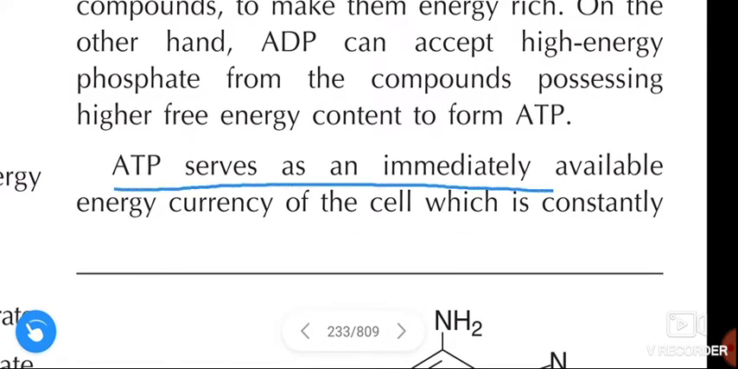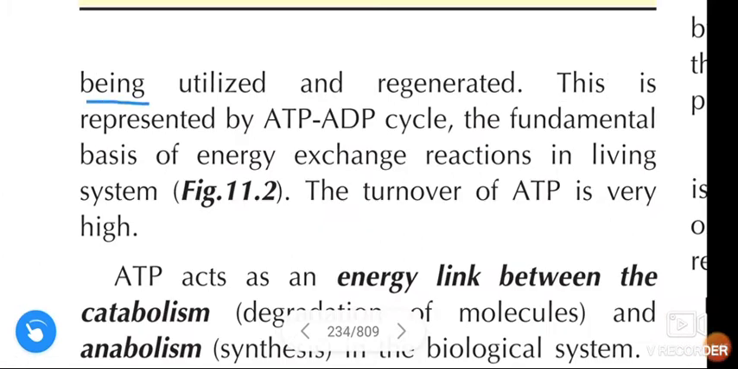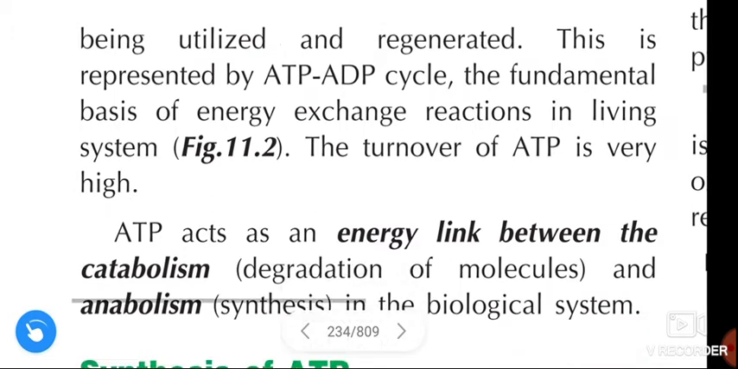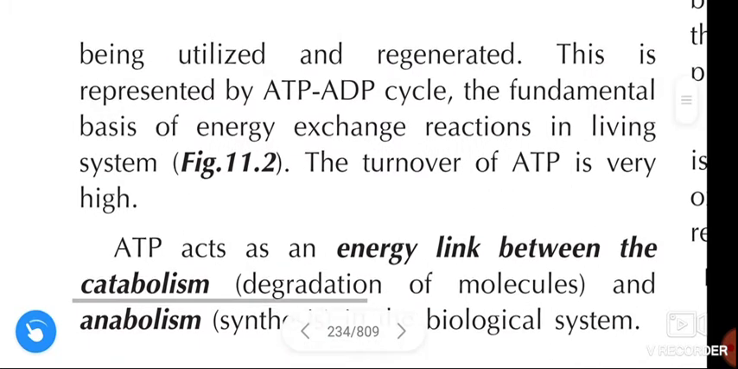ATP serves as an immediately available energy currency of the cell, which is constantly being utilized and regenerated. This is represented by the ATP-ADP cycle, the fundamental basis of the energy exchange reactions in living systems. The turnover of ATP is very high. ATP acts as an energy link between catabolism, the degradation of molecules, and anabolism, that is synthesis, in the biological system.